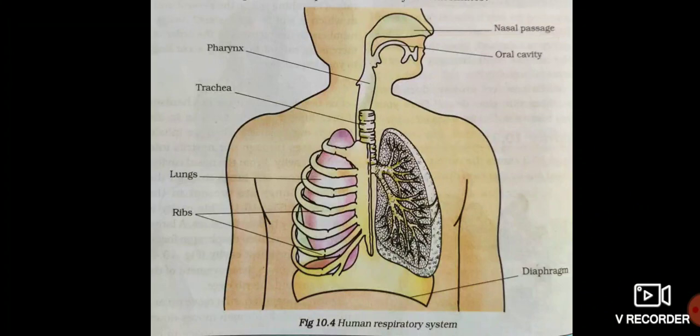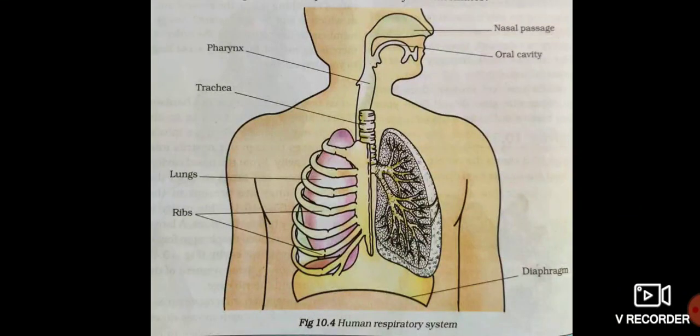So you should try to write this human respiratory system diagram without seeing, because it is very important for your examination. Also in this chapter, important questions are: what is breathing rate, first question. Next, define inhalation, define exhalation, and also the main question on aerobic respiration and anaerobic respiration. These are very important questions in this chapter and this class.